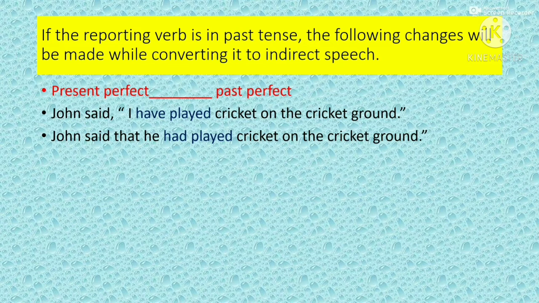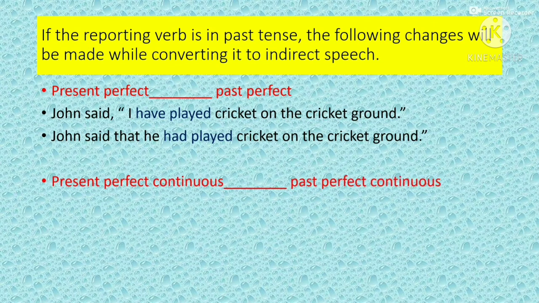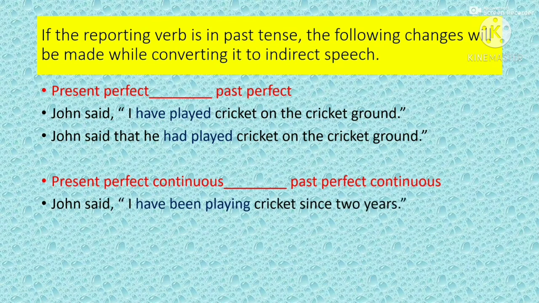If the verb of direct speech is in present perfect continuous, we have to change to past perfect continuous tense. Say, for example, John said, "I have been playing cricket since 2 years."